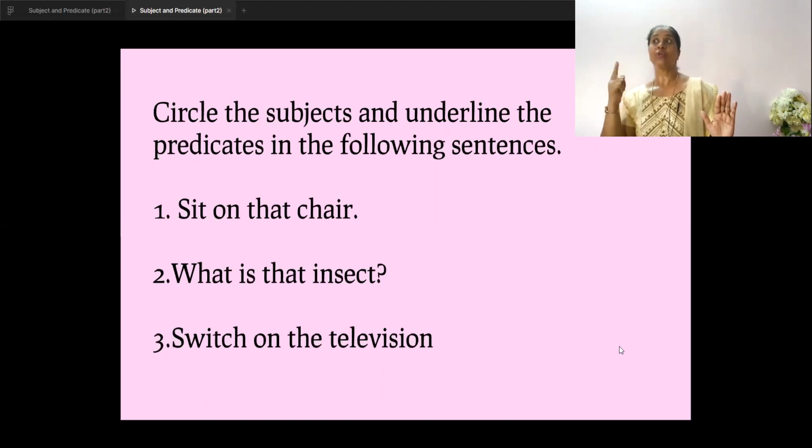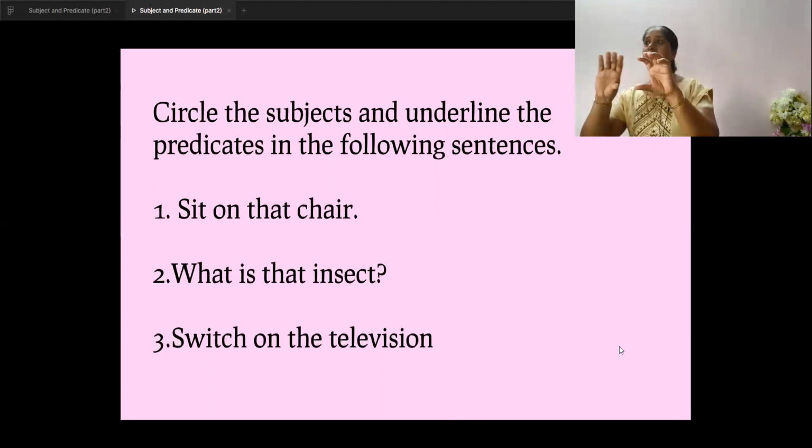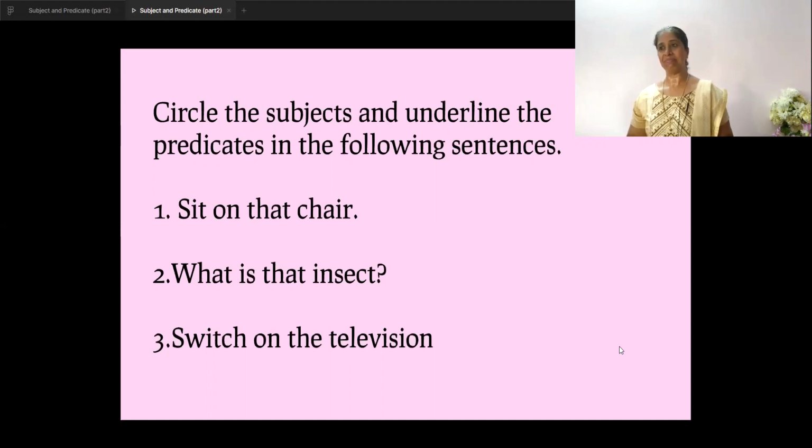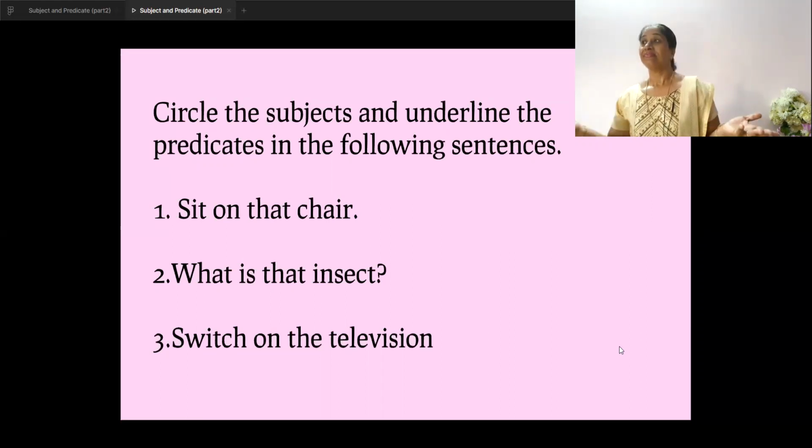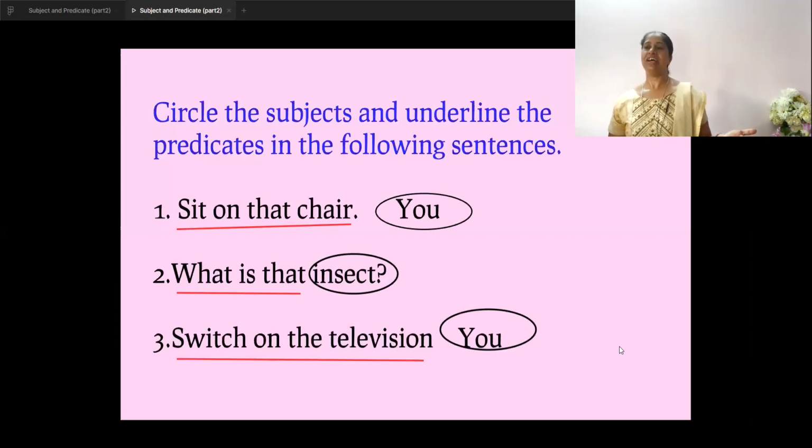Next one, it's a question. What is that insect? So in a question, the predicate comes first and then comes the subject. So you will identify the subject. Next one, again a command, an order. Switch on the television. Only the command is given. So it's a command sentence. You have to understand what is the subject. Let's see whether you have done it correct.